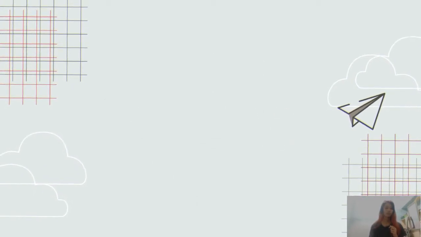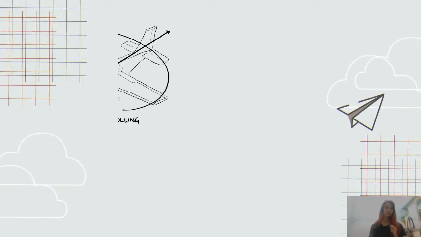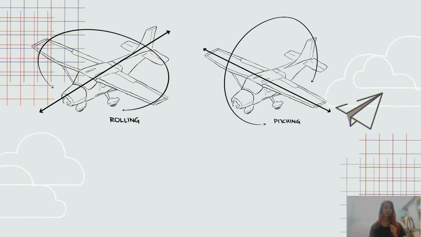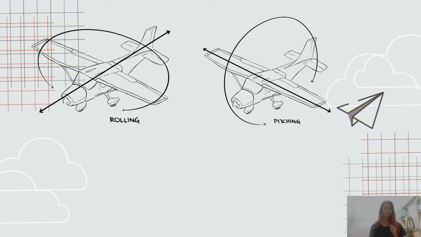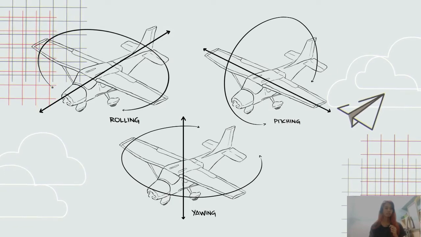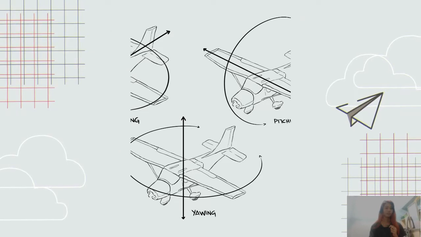An aircraft has 3 axes, all intersecting through its center of gravity. Controlling the aircraft involves moving it along each axis. The longitudinal or roll axis passes through the aircraft from nose to tail. The lateral or pitch axis passes through the aircraft from wingtip to wingtip, and the vertical or yaw axis passes through the aircraft vertically.